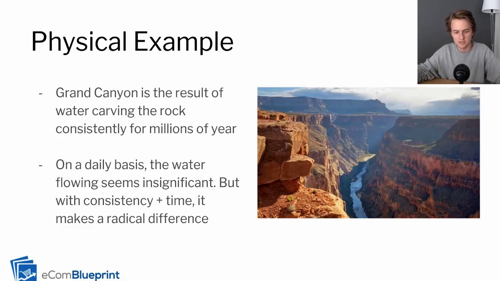It's always just flowing down. And over time, millions of years, it makes a radical difference. And it created the Grand Canyon, one of the great wonders of the world. And that's a great example of the compound effect, right? On a daily basis, it seems insignificant.